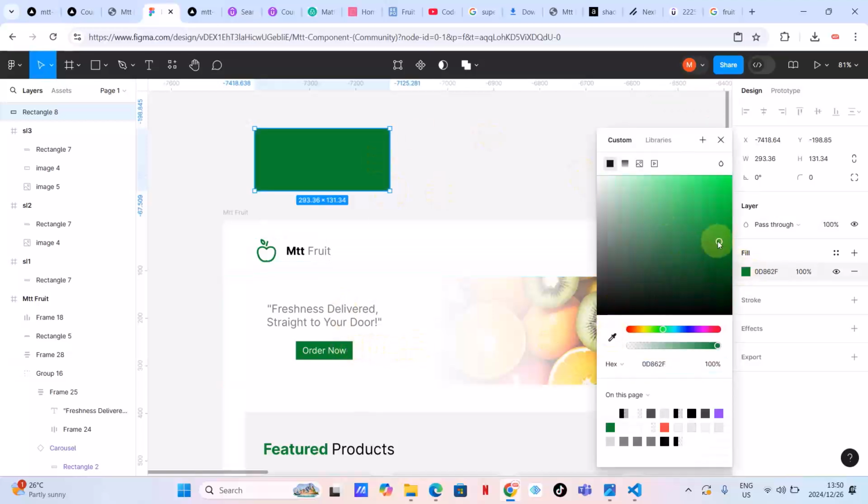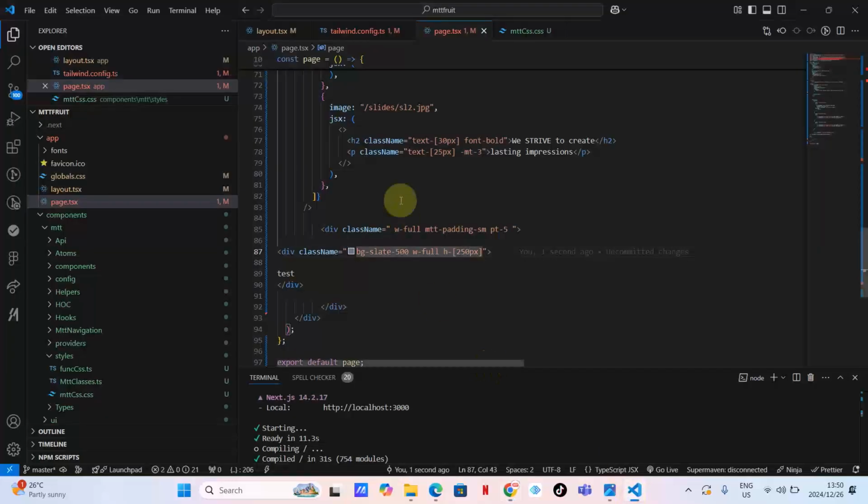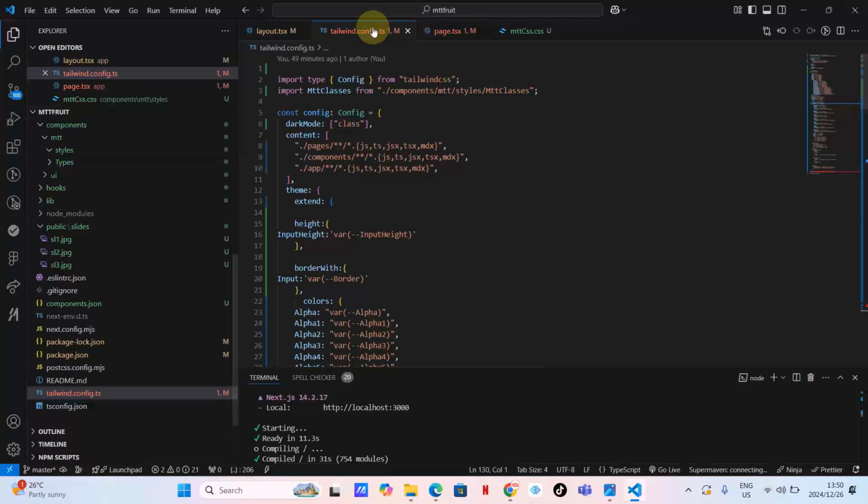When you are working with your own dark version, you might want something like this instead. As you can see, this is leaning towards a dark green. That's what you want. So what you can do is copy this, and let's go to your, is it Tailwind config?